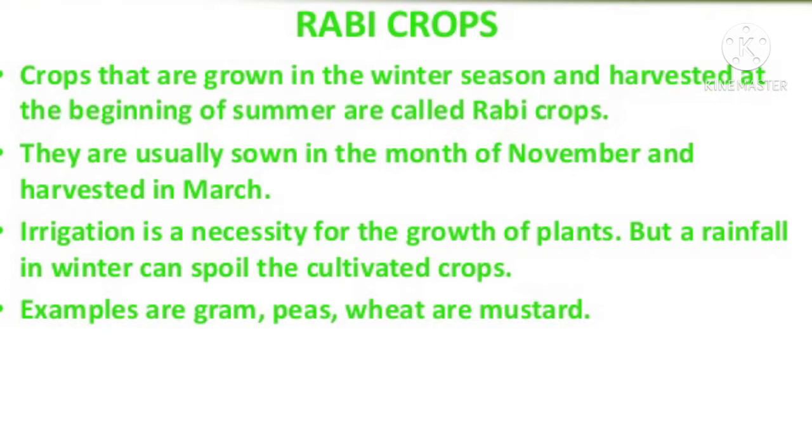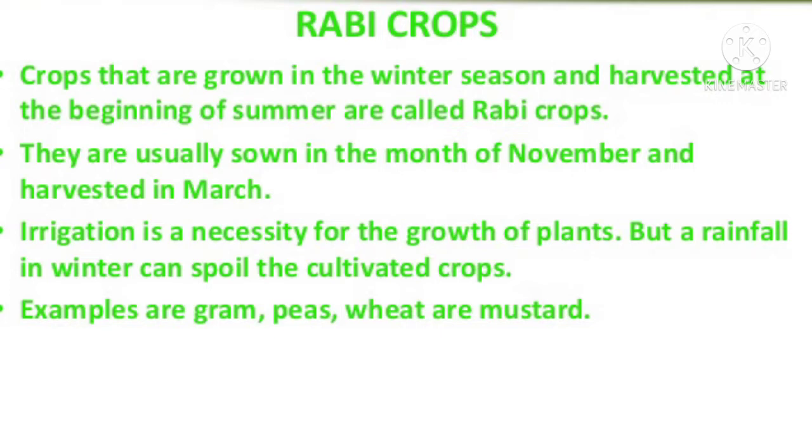The main crops are wheat, barley, peas, gram and mustard. Main areas for the Rabi season are north and northwestern states such as Punjab, Haryana, Himachal Pradesh, Jammu and Kashmir and Uttar Pradesh. Success of Rabi crops depends on the availability of precipitation during winter months.